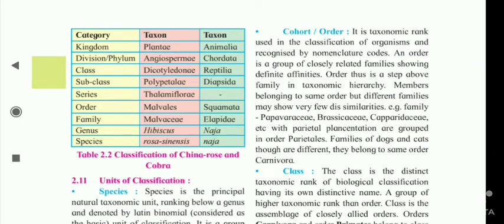Kingdom: Plantae, Animalia. Division or phylum: Angiospermae, Chordata. Class: Dicotyledonae and Reptilia. Subclass: Polypetalae, Diapsida. Series: Thalamiflorae. Order: Malvales, Squamata. Family: Malvaceae, Elapidae. Genus: Hibiscus, Naja. Species: Rosa sinensis, Naja naja.